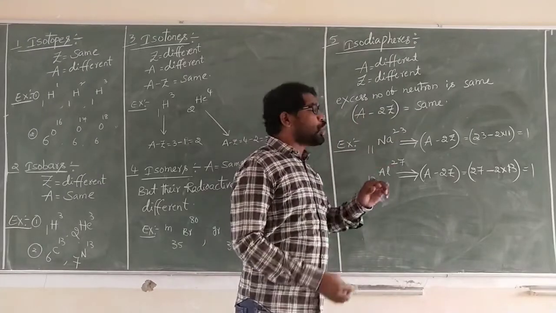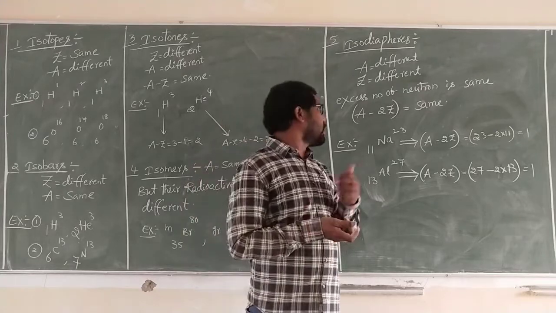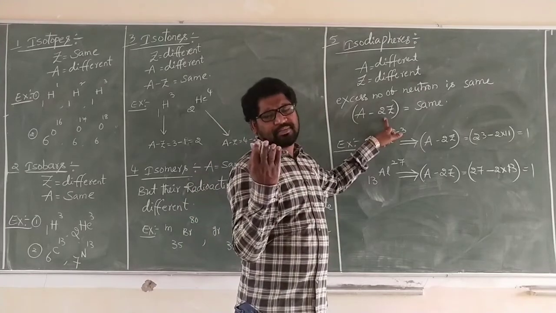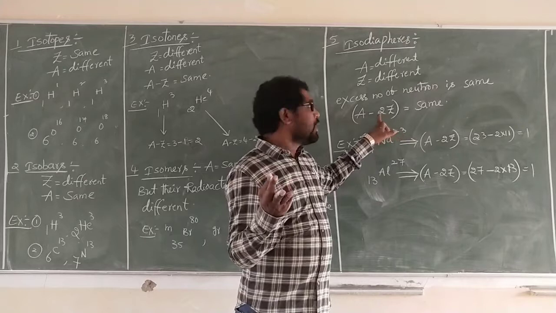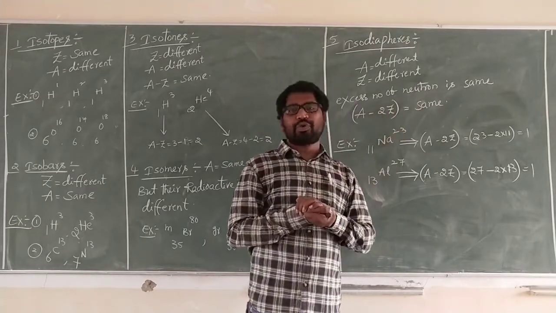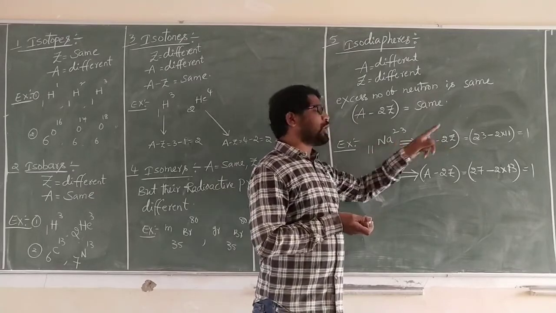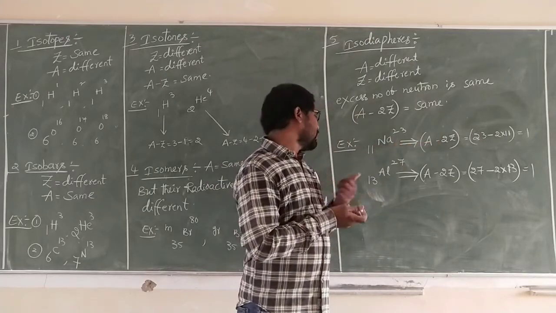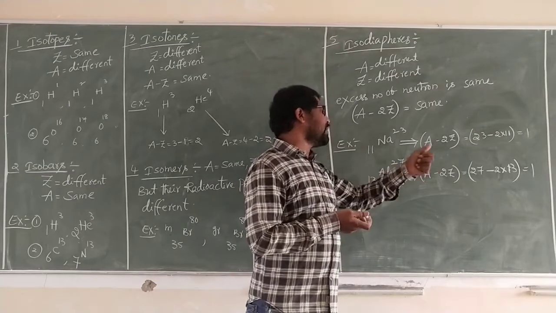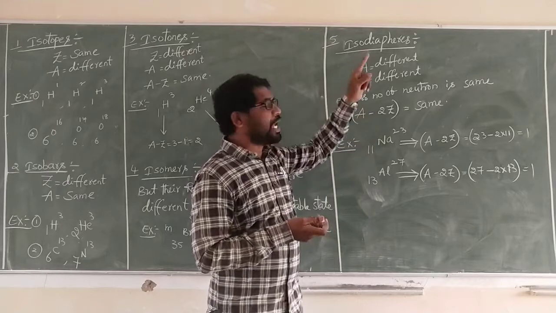These two are isodiaphers. A minus Z is the neutron number. A minus 2Z is the excess number of neutrons. The excess number of neutrons is the same. So 11 sodium 23 and 13 aluminum 27, these two elements are called isodiaphers.